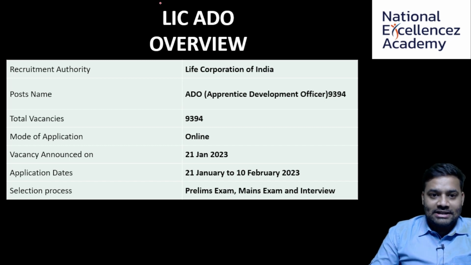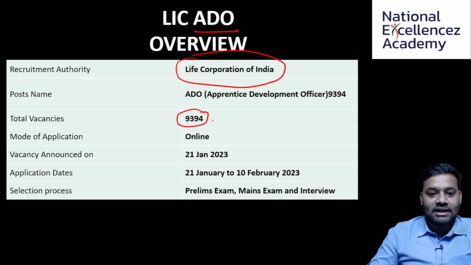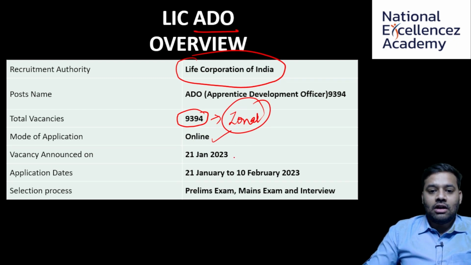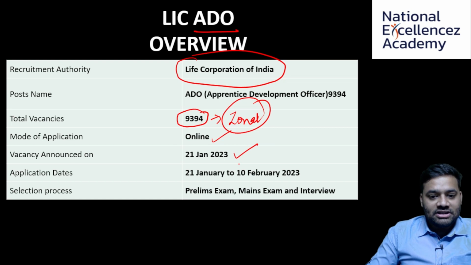First, about LIC ADO, that is Apprentice Development Officer. This is by LIC, that is Life Insurance Corporation of India, and the total vacancies is 9,394, and the split up of this, that is the zonal vacancies, I will let you know in the next slide. And also the application, you have to do it online, and this notification was out on 21st Jan 2023, and you can apply for this exam between 21st Jan to 10th Feb 2023.